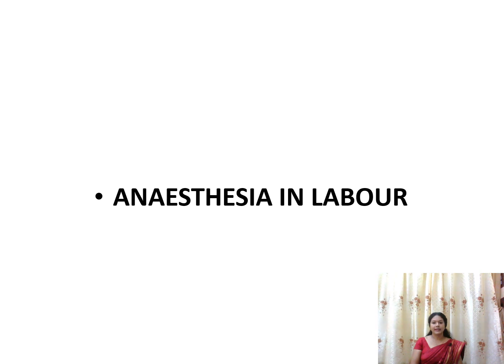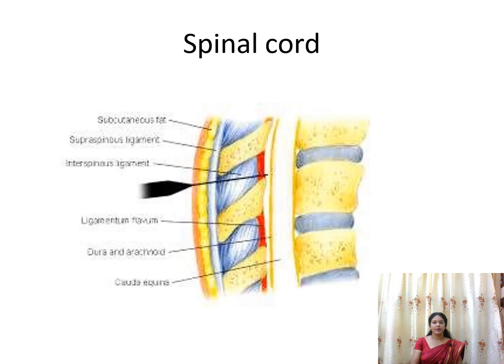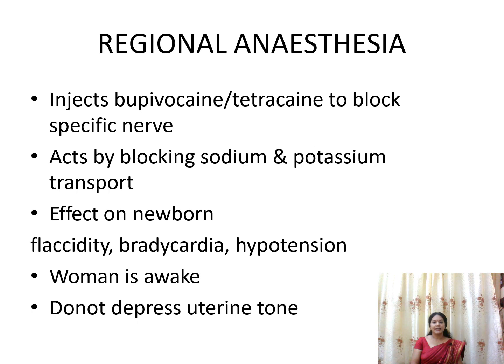Next we can see the anesthesia in labor. First, let us see about the regional anesthesia. The drugs bupivacaine and tetracaine we are using to block specific nerves, and they act by blocking sodium and potassium transport. On the newborn it will produce flaccidity, bradycardia and hypotension. The woman will be conscious, and it will not affect the uterine tone or the pushing effort of the mother.